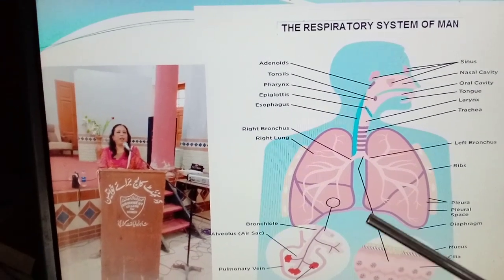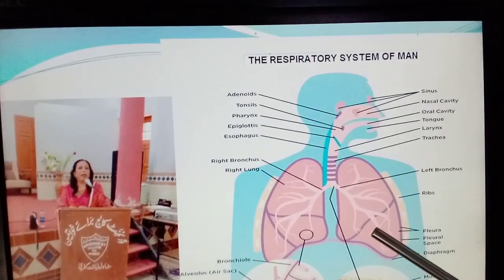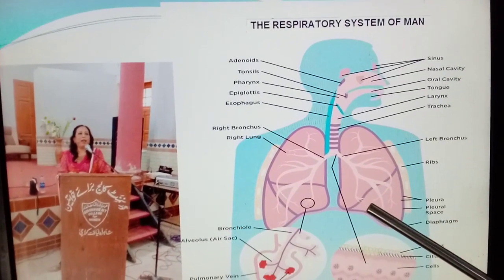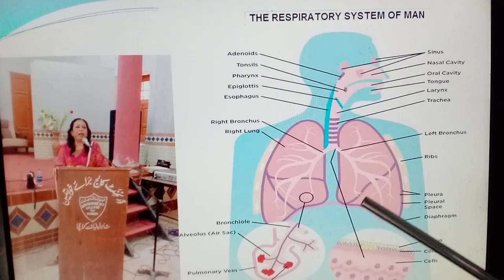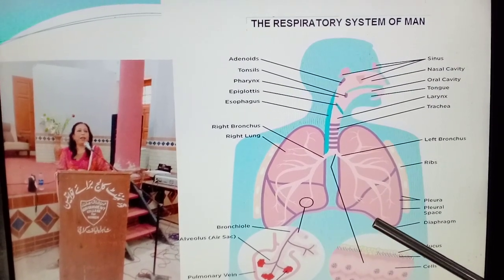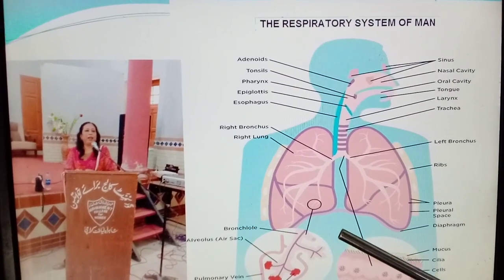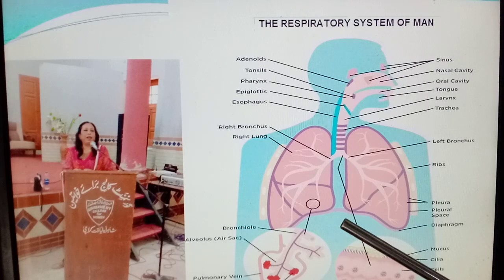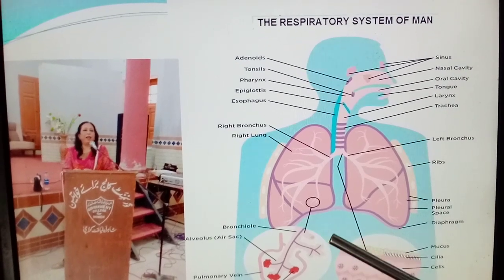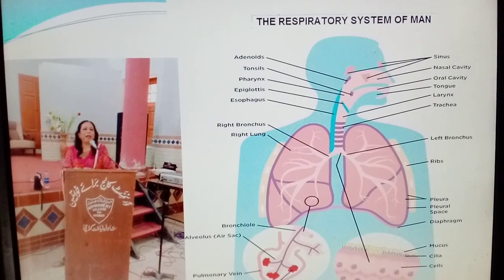What are alveoli? Alveoli are tiny sacs or air sacs found at the end of each bronchiolus. What is the diaphragm? The diaphragm is a muscular partition which divides the thoracic cavity from the abdominal cavity, and it is the main respiratory muscle that contracts and relaxes to allow air into the lungs.